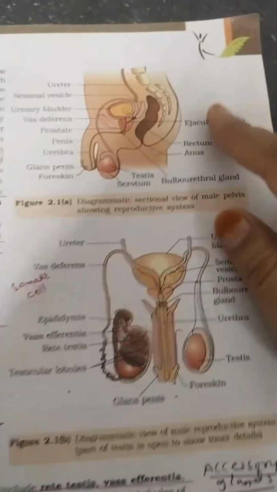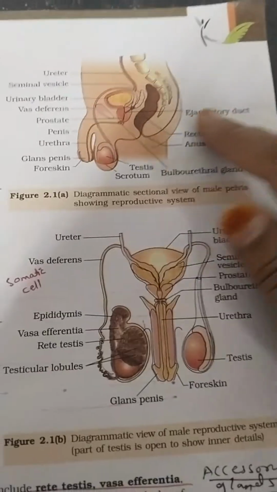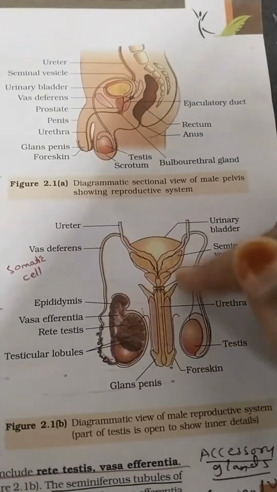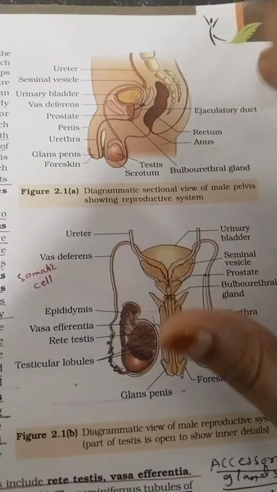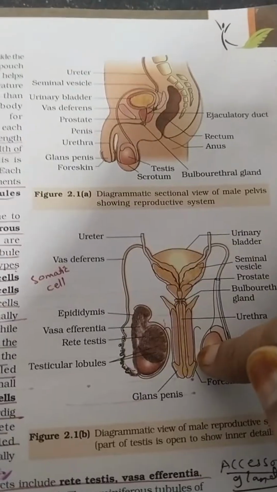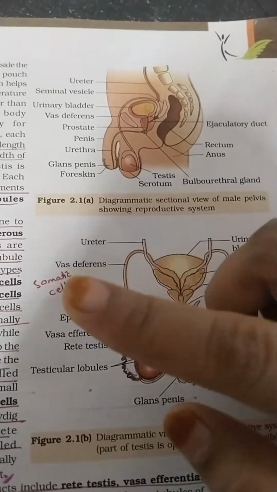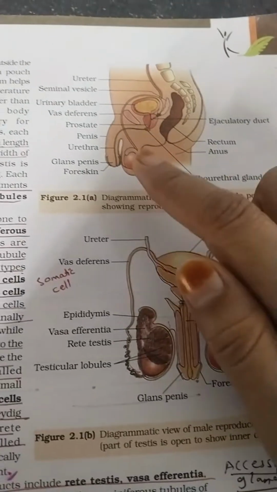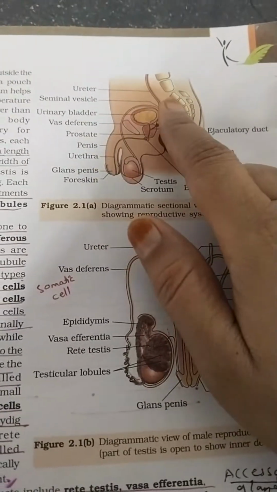This is the sectional view of the male pelvic region, and this is the male reproductive system. Here you can observe a pair of testes along with the glands and accessory ducts along with the external genitalia.